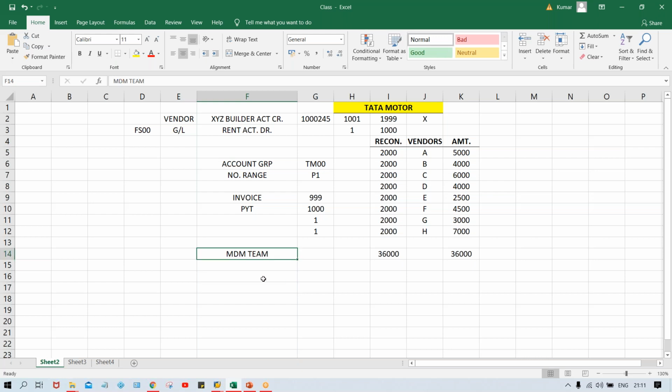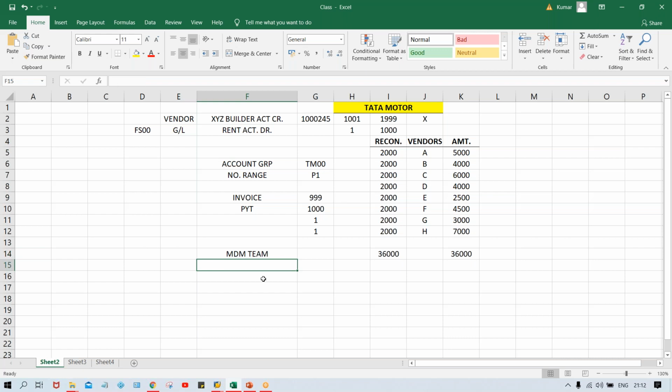It is further segregated: somebody maintains vendor master, somebody maintains customer master, somebody is responsible for maintaining material master. 4 or 5 people will be part of the vendor master team, 5 or 6 or 7 people part of the customer master team. So the MDM team is responsible.